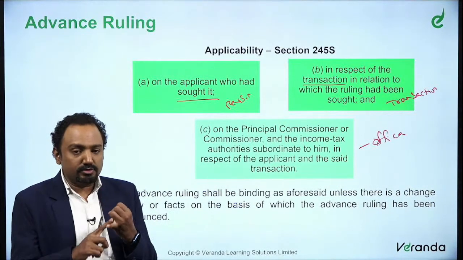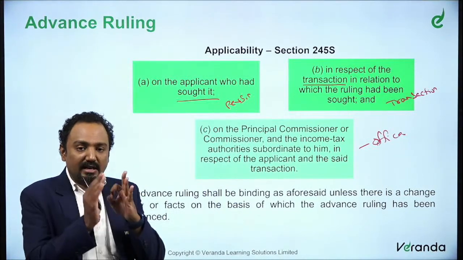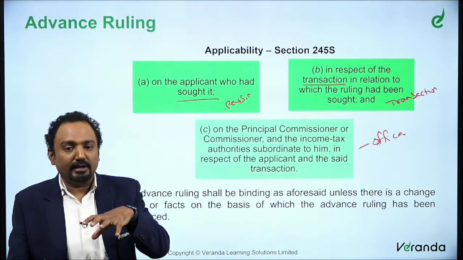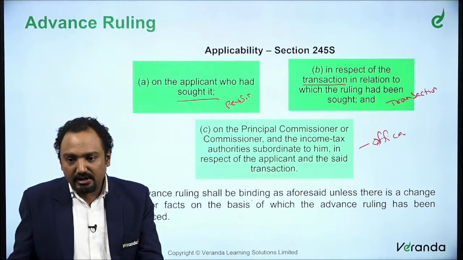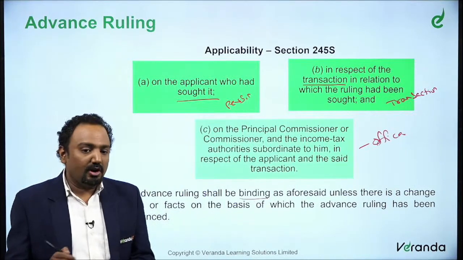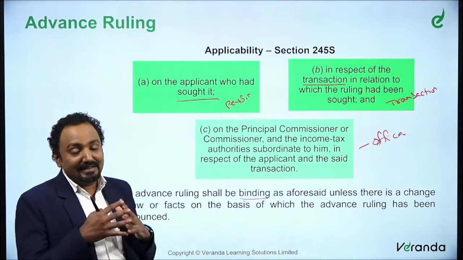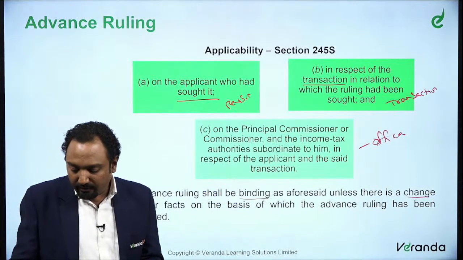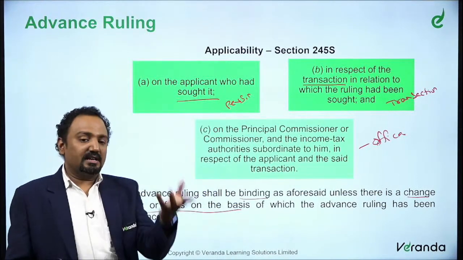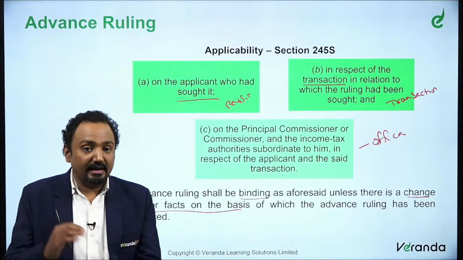So it is applicable to the person who sought it, it is applicable to the similar transaction for which it is sought, it is applicable to the concerned officers, that is that jurisdiction, one which falls under the respective principal commissioner or commissioner. So advance ruling shall be binding as aforesaid unless there is a change in law or fact. So whatever advance ruling is pronounced will continue to be valid till there is a change in law or facts on the basis of which the advance ruling has been pronounced. So whatever basis it was pronounced, if that is undergoing a change, then the advance ruling will undergo a change, otherwise it shall be binding for that entire period.